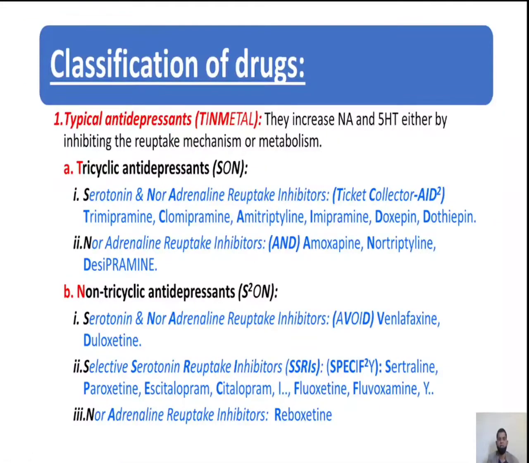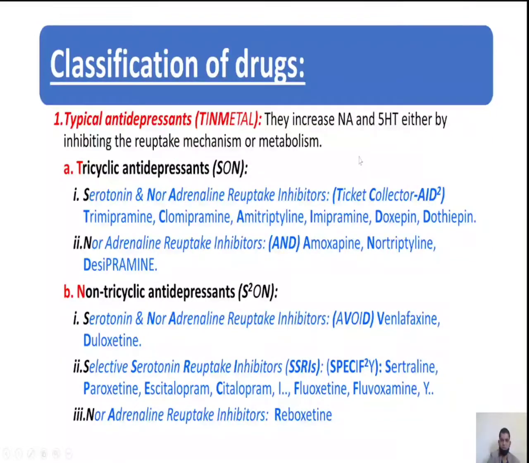Next, coming to the classification of drugs. Antidepressants are broadly divided into two major classes. First one, typical antidepressants. Second one, atypical antidepressants. First, let us discuss typical antidepressants. These are the drugs that increase noradrenaline and 5-hydroxytryptamine either by inhibiting reuptake mechanism or metabolism.